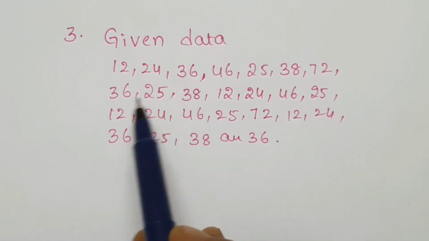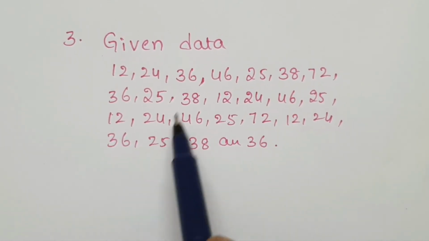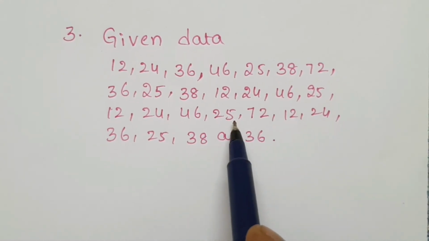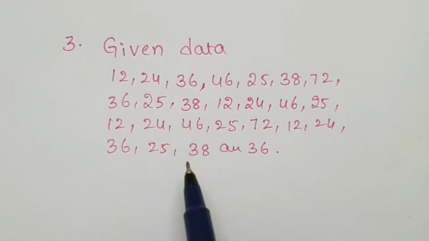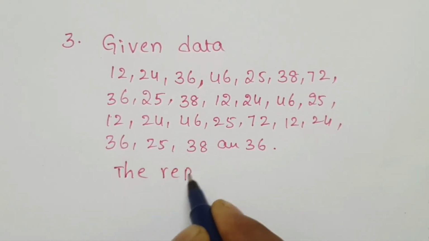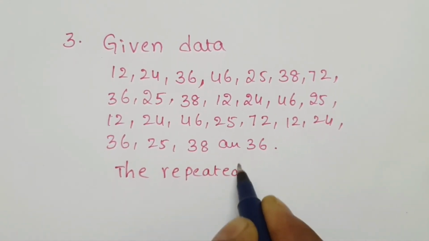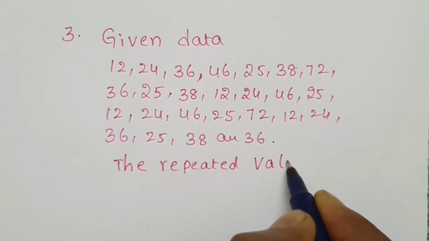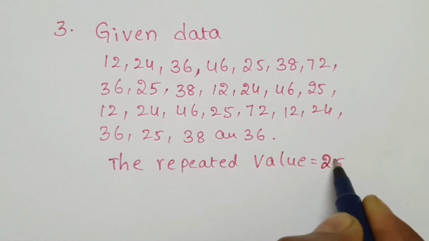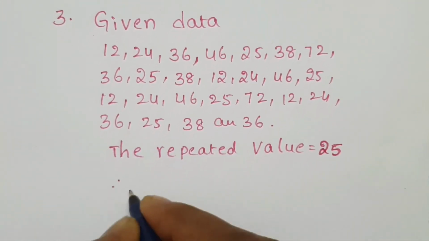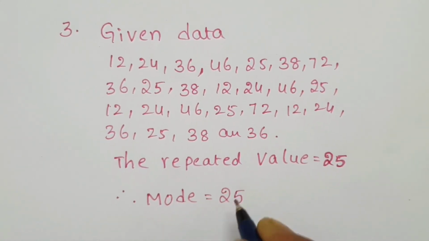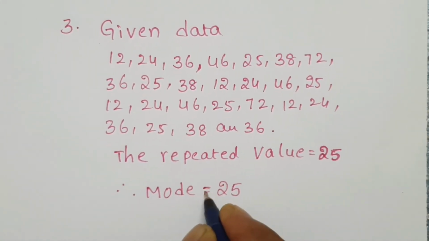So more number of times repeated value. Here 36, observe, 1, 2, 3, 4 times, and 25, observe, 1, 2, 3, 4, 5. 25 is more. So the repeated value equal to 25. So which is repeated value? That is called mode. So therefore mode equal to 25. Which number is repeated? That is called mode.